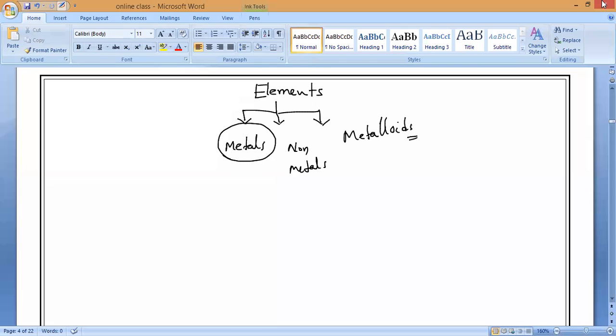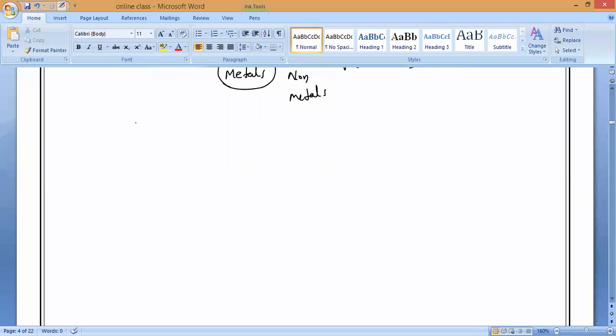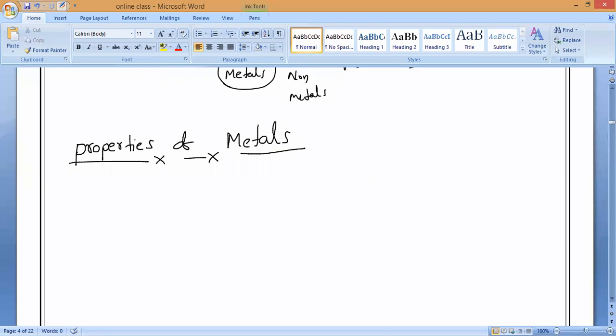Last class we already discussed the properties of metals. Totally 3 properties we studied. Now let us discuss the remaining properties, and we'll make everything clear today. So totally we have 11 properties of metals. In last class 3 properties we already studied. What are the 3 properties? First property, malleability. Metals are malleable, metals are ductile, and the third property, metals are good conductors of heat as well as electricity. Understand?